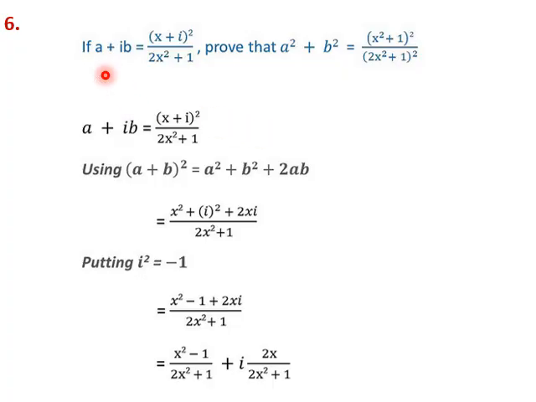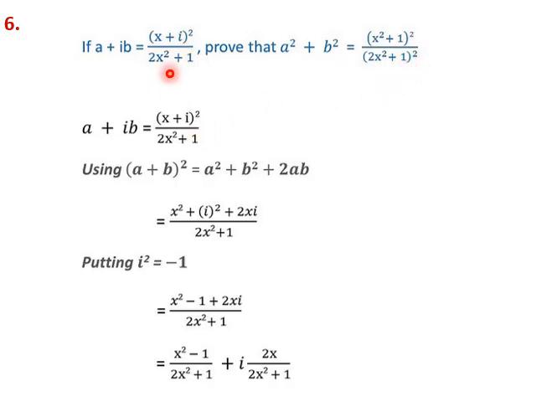In this problem, a plus ib is equal to (x plus i) the whole square by (2x square plus 1). We need to show that a square plus b square is this expression. So how do we proceed? What we will do in this problem, we will simplify this and get the real and imaginary parts of this expression. The real part will be equal to a and the imaginary part will be equal to b. So we'll get a and b from this. Once we get a and b, we'll plug them into this expression and try to prove it to be the RHS. So let us simplify this.